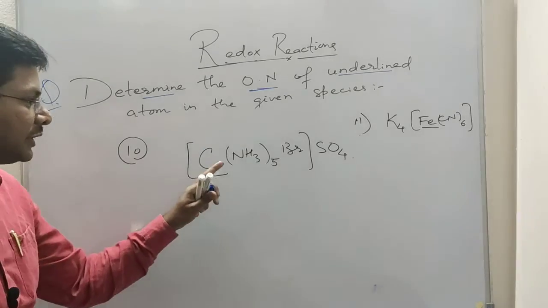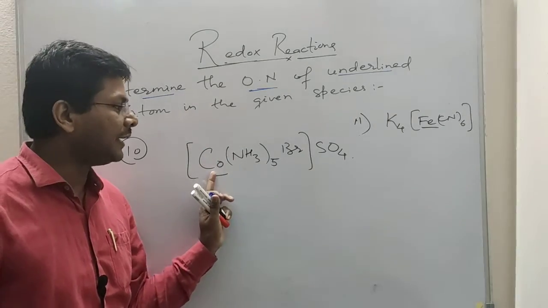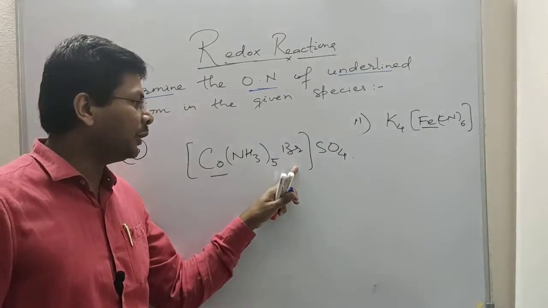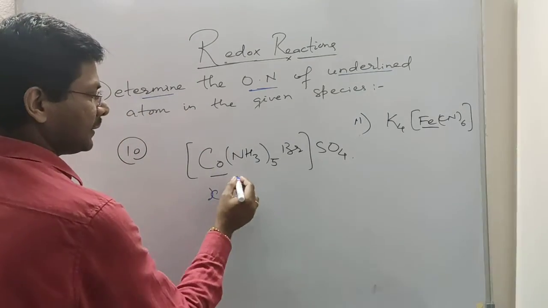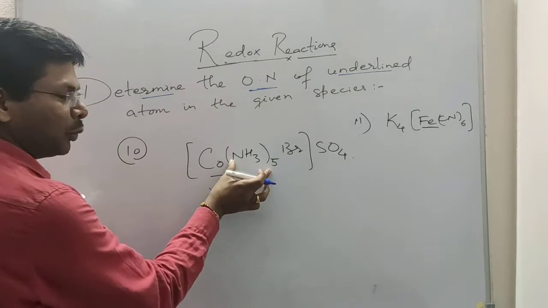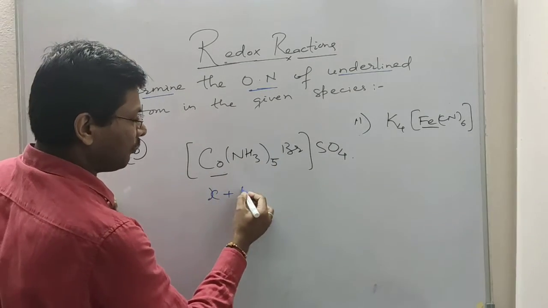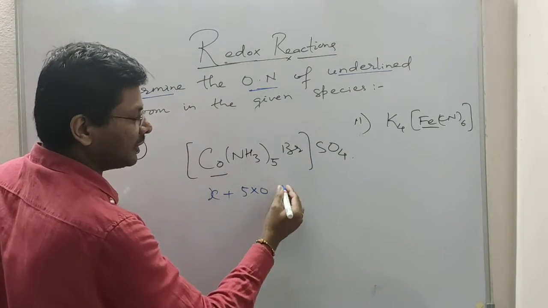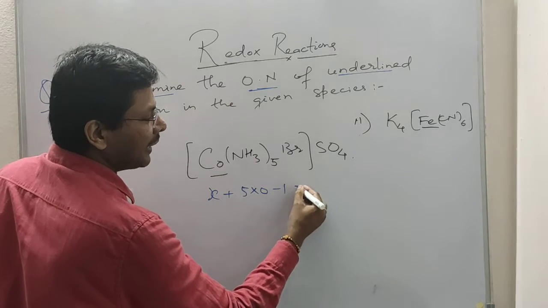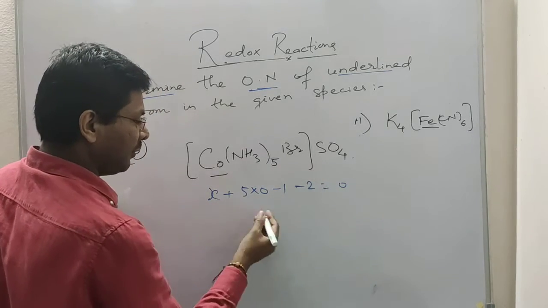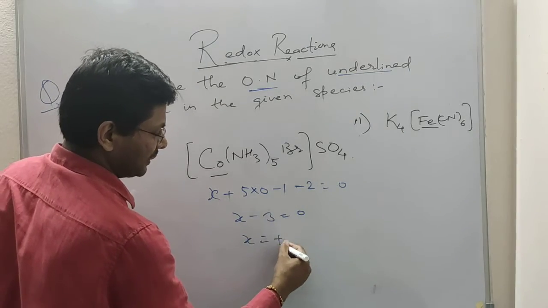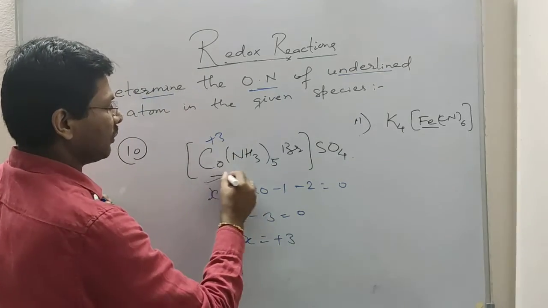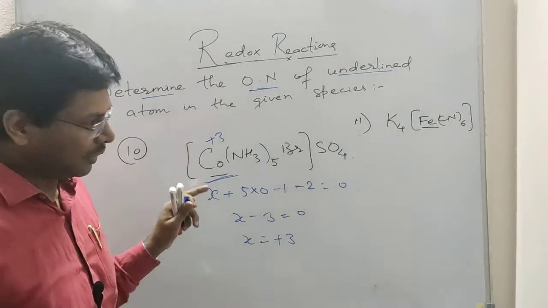Let's find out the oxidation state of cobalt in pentaamminebromidocobalt(III) sulfate. So x, ammonia being a neutral ligand, so 5 into 0. Bromine in the form of bromide has -1, and sulfate has -2. So we find that x minus 3 equal to 0. So x equal to +3. So the oxidation state of cobalt in this complex is +3.